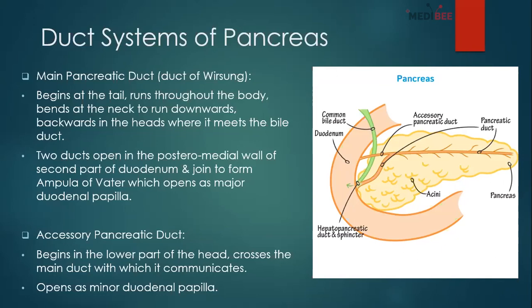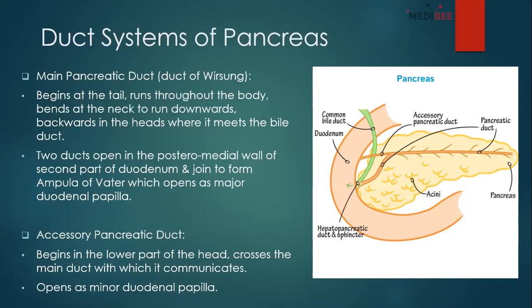And if you remember, at the major duodenal papilla opens the ampulla of Vater, which is basically formed by two things: the main pancreatic duct and the common bile duct. And at the minor duodenal papilla opens the accessory pancreatic duct. So this main pancreatic duct and accessory pancreatic duct, which we have already learned in the duodenum, we are going to learn here too. These are the same things, but we are going through them from two different perspectives.